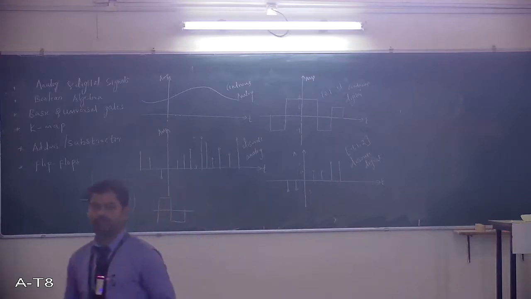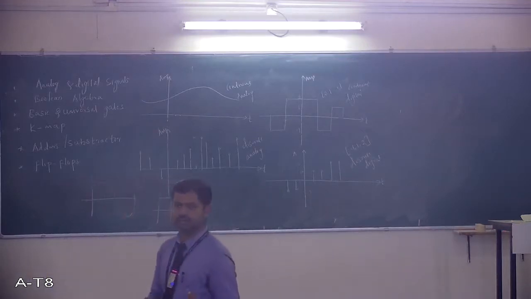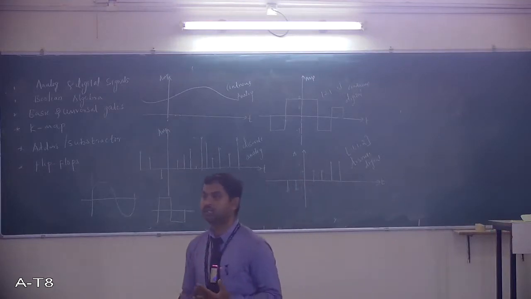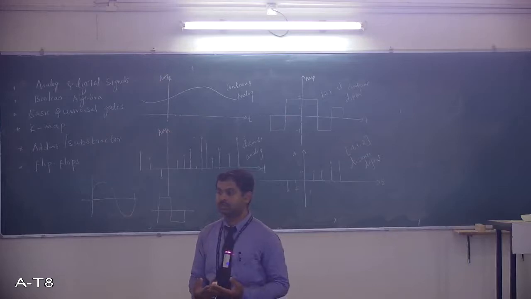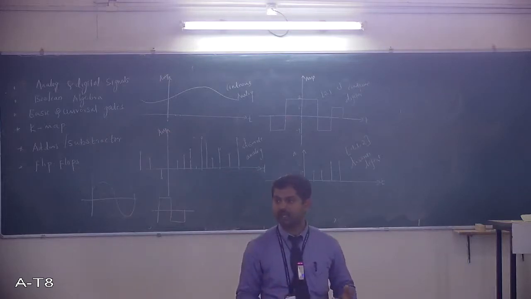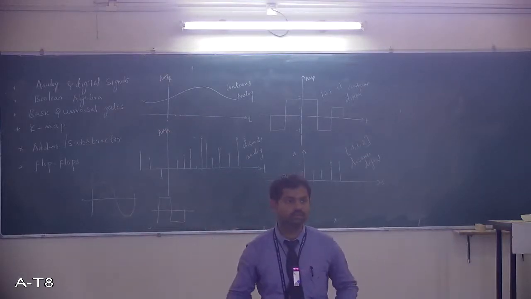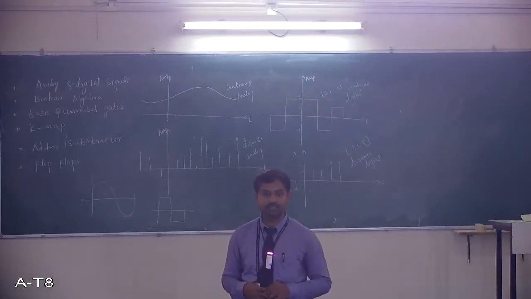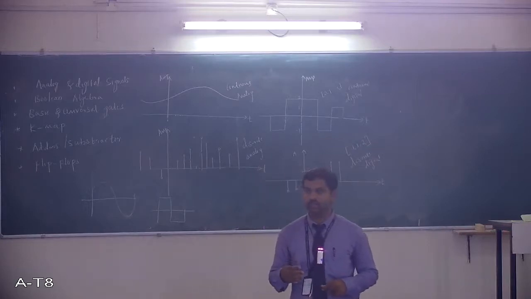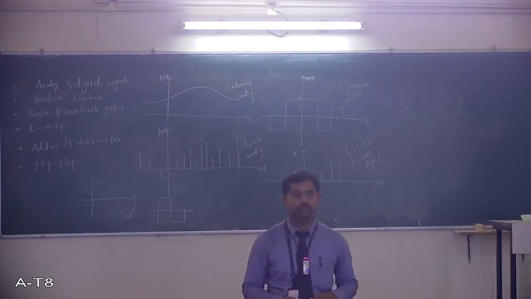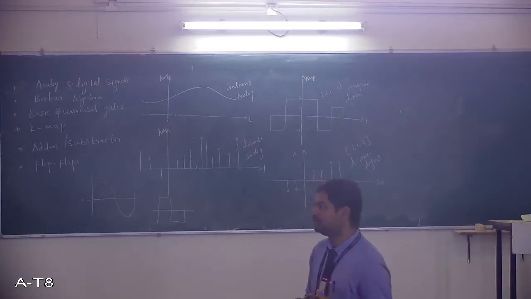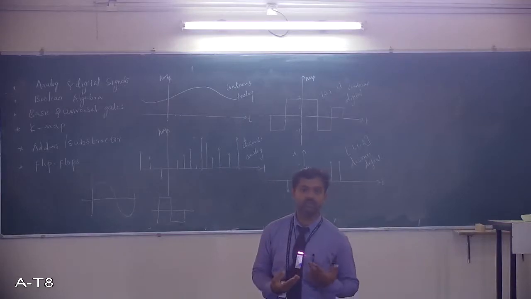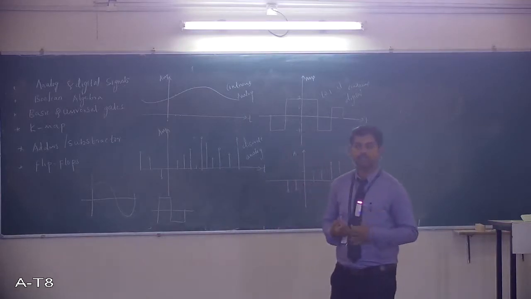You can easily identify also. We can differentiate some of the advantages of analog system. Do you know any analog systems? Old television systems, a very big bulky television having a CRT tube inside, cathode ray tube. So that is an analog device. But nowadays very slim high definition television systems are available. That's all because of the invention of digital.